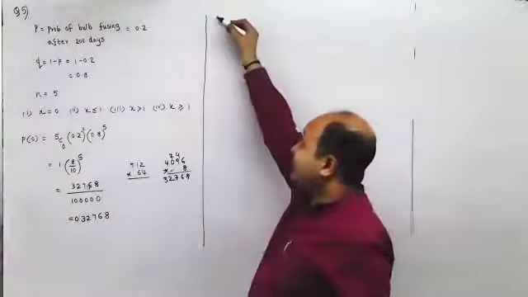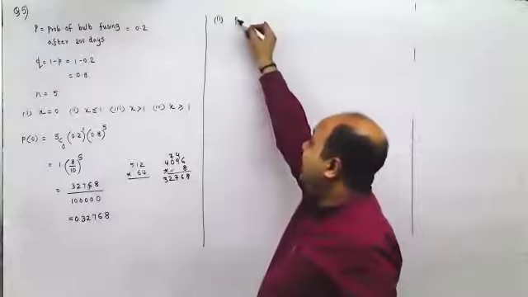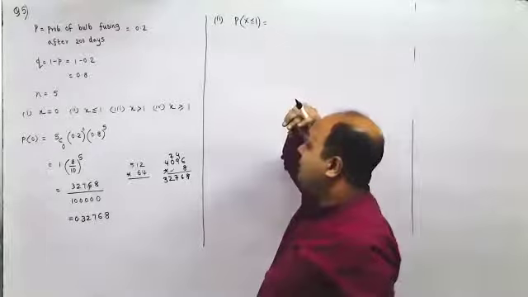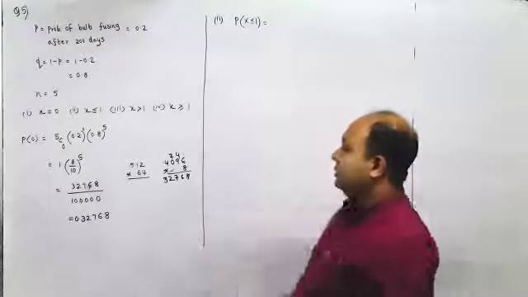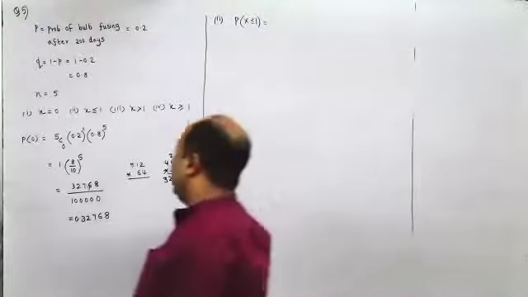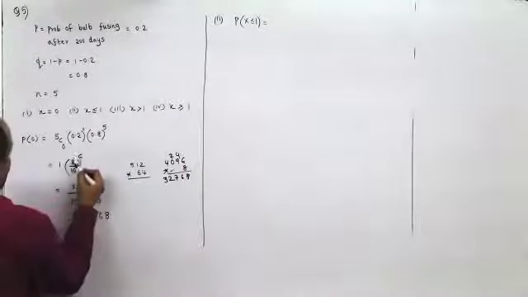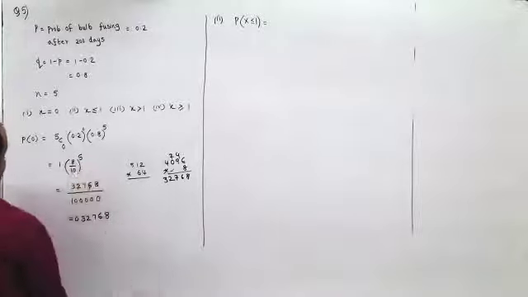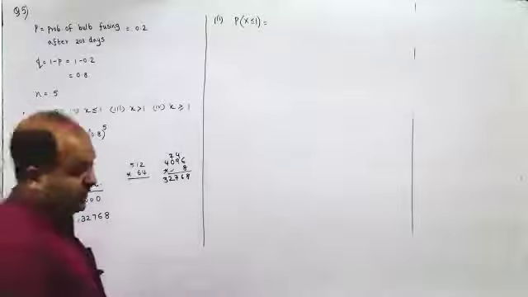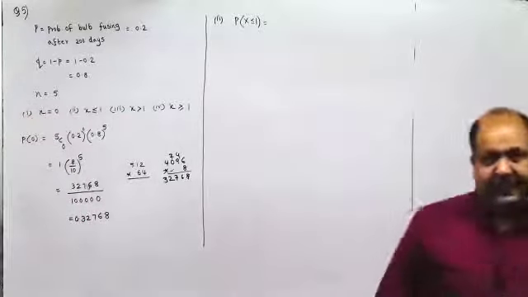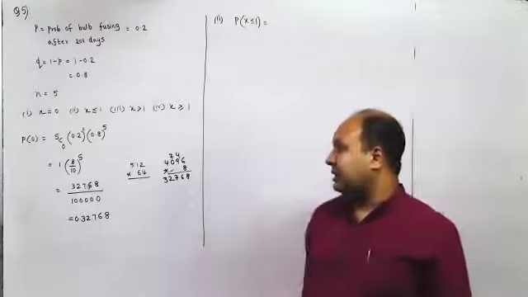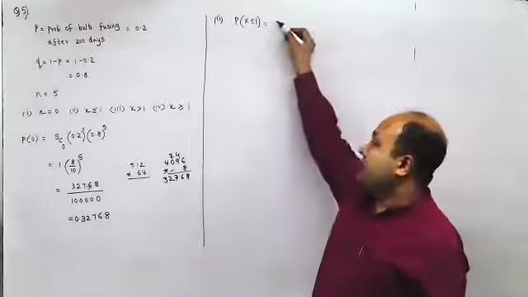Ishraq, can you check the answer? So, can we leave the answer at 8 by 10 raised to 5, or do we have to solve the entire thing? I could have done one more thing. I could have taken 0.8 raised to 5. They have left it at 0.8 raised to 5. Ideally, you should get the answer because this is not very big. But since they have left it, we can also leave it there.